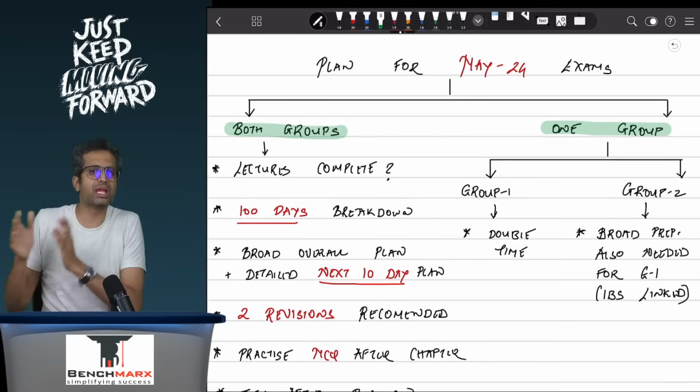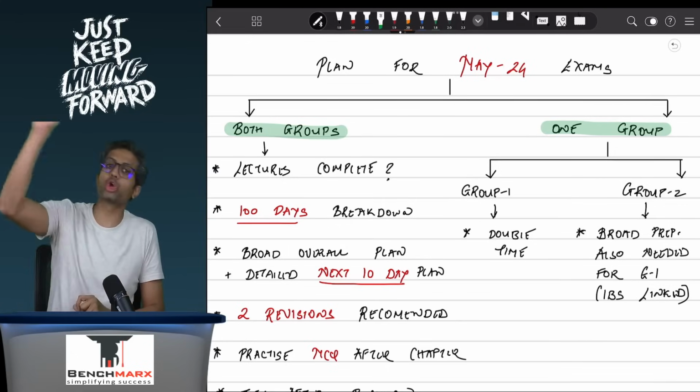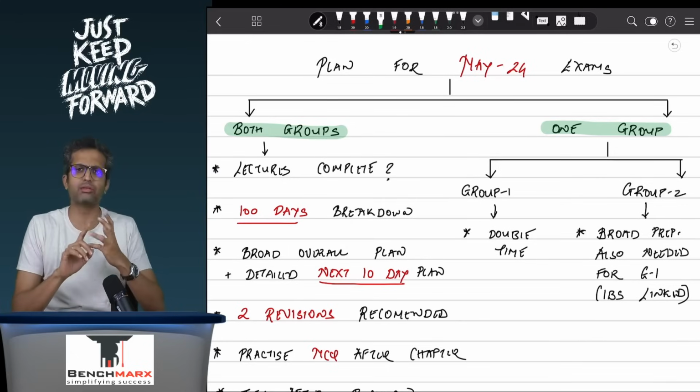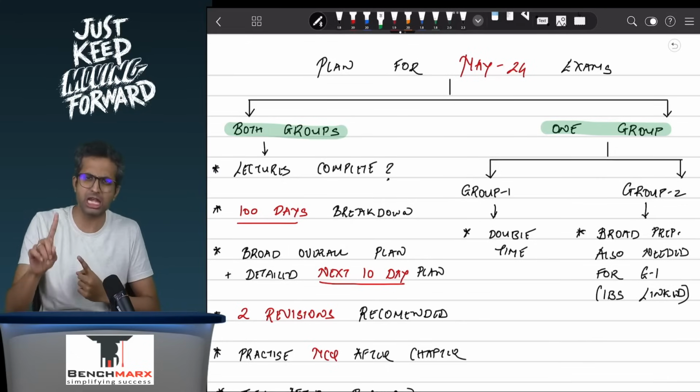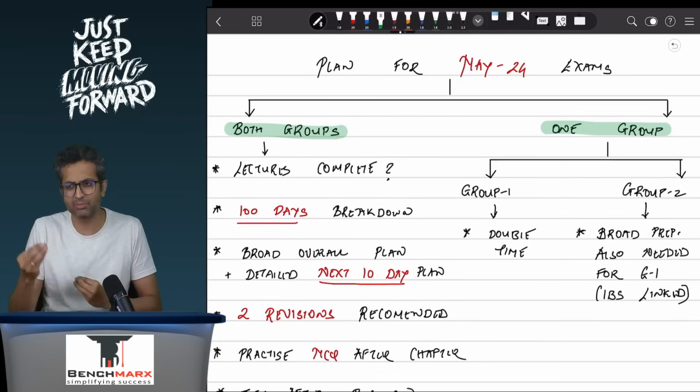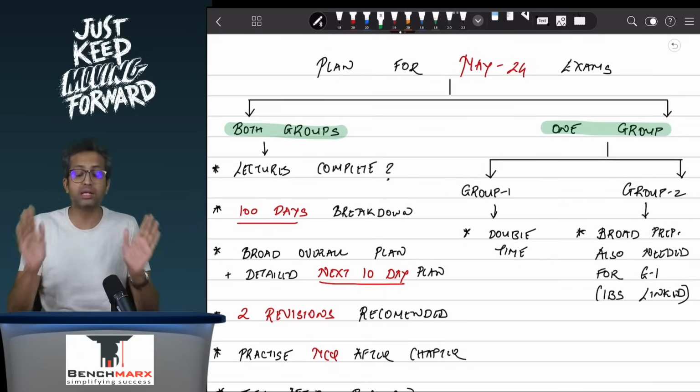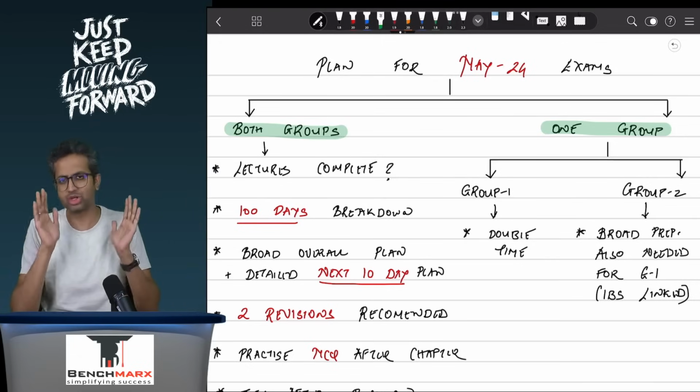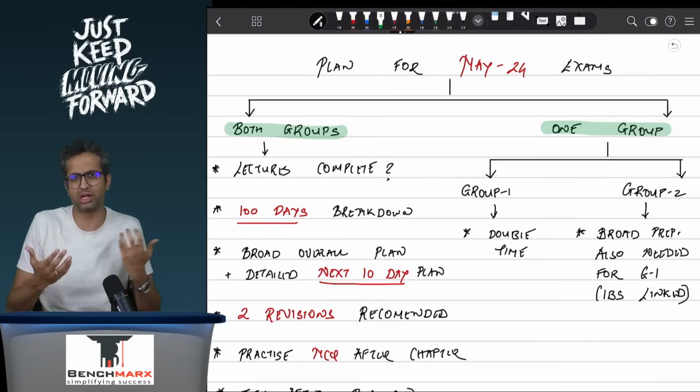Next, you will try to break down the 100 days. Try to have a broad overall plan. When I say broad overall plan, how many revisions do I need? Ideally, I would prefer if you go for two revisions. If you have a little more time, then probably 3 for theory, but 2 revisions would be more than sufficient. They are apt. Even I did 2 revisions in my exam.